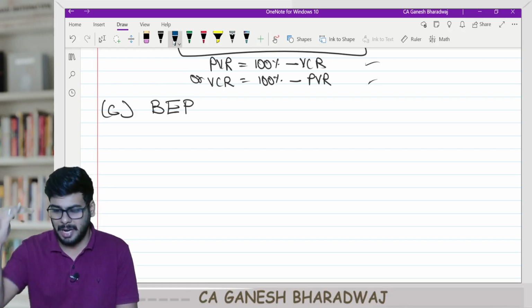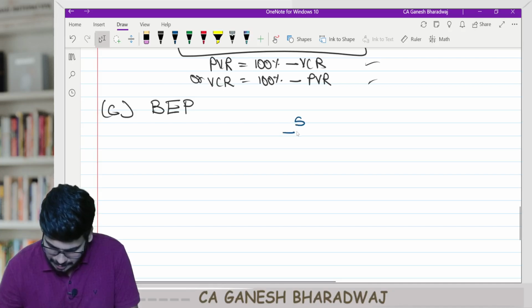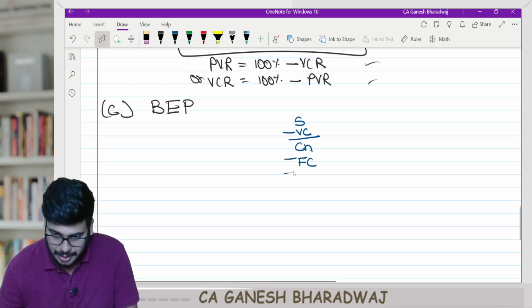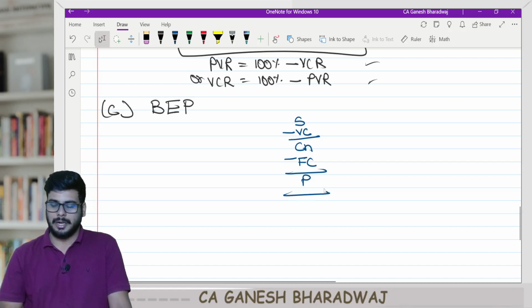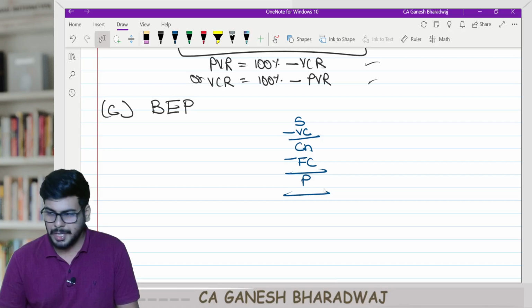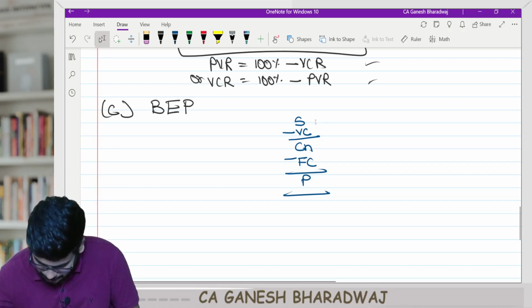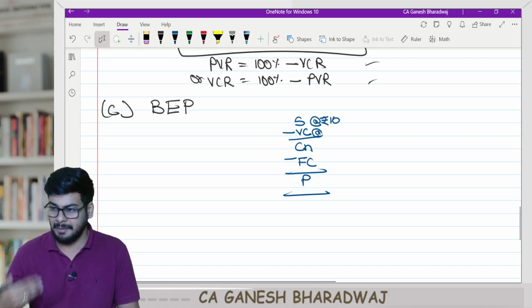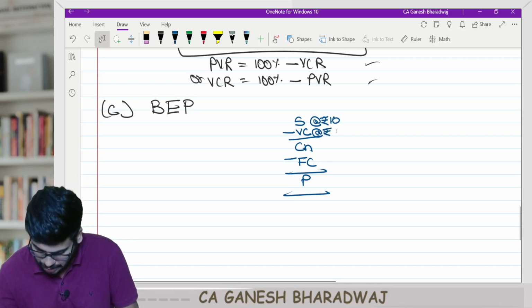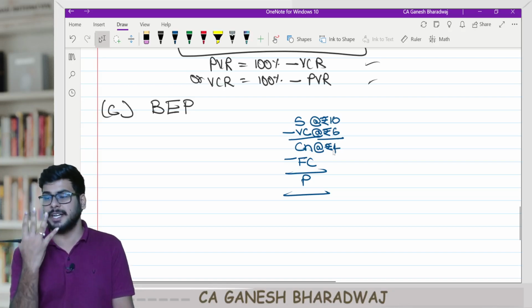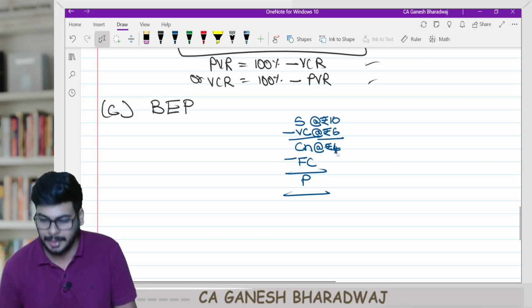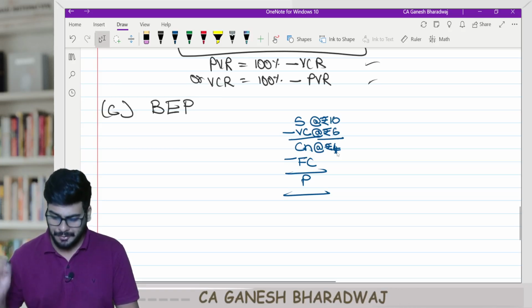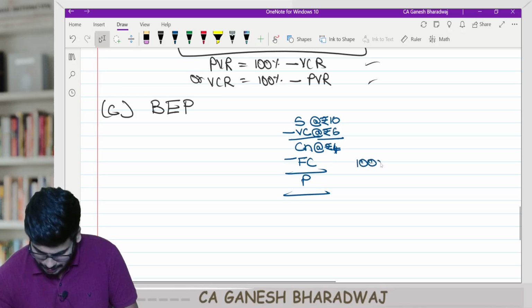First, what is your marginal costing income statement? Sales minus variable cost gives you contribution, minus fixed cost gives you profit. Now we know that every time I sell a unit, I will get 10 rupees, and I will be incurring a variable cost of 6 rupees. So my contribution every time I sell a unit is 4 rupees. What is my fixed cost? In our question, it is 10,000 rupees.